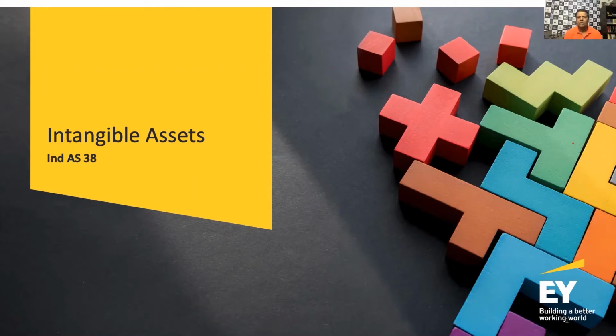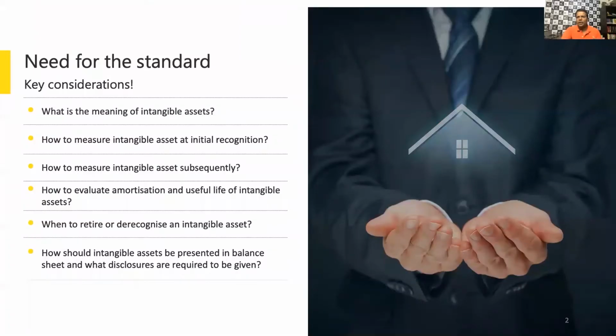So our objective as part of this accounting standard is to understand the meaning of an intangible asset, what the different types of intangible asset are, and then how you look at the whole capitalization process. How do you measure intangible assets at initial recognition?